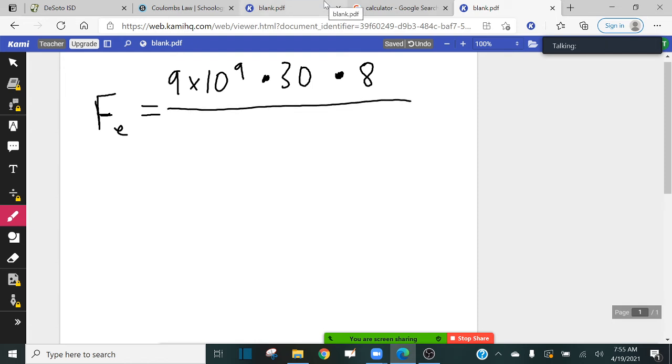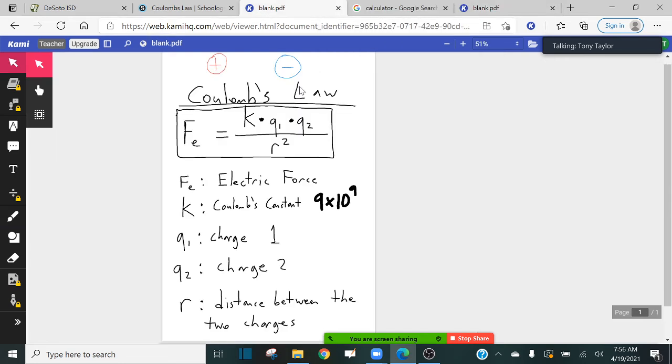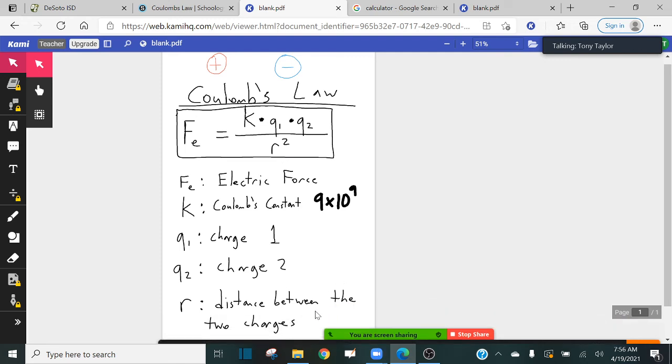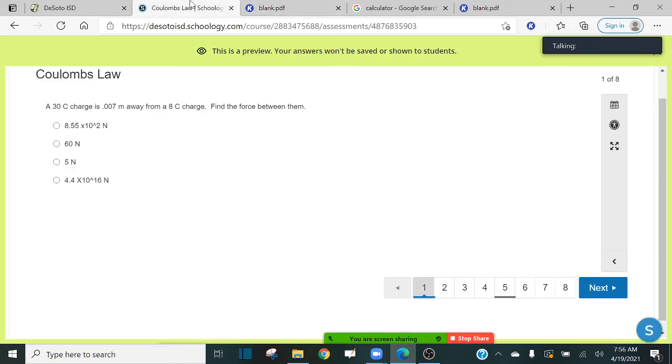After we plug everything in for the numerator, we divide everything by r squared, where it's understood that r is the distance between the two charges. Notice it says the charges are 0.007 meters away from each other, so that's already in meters.